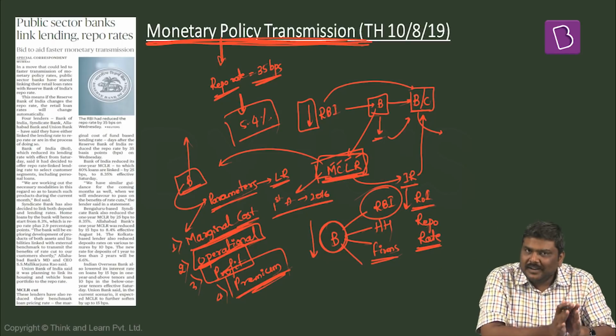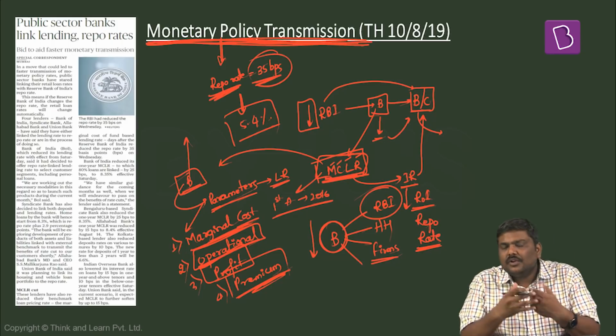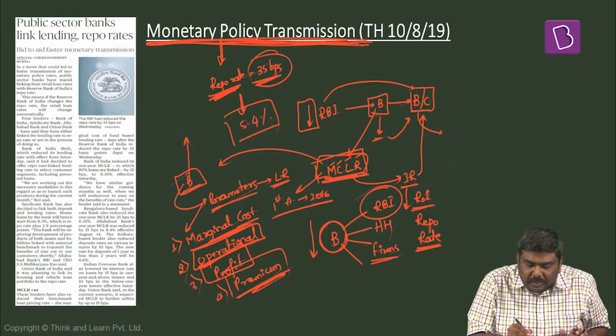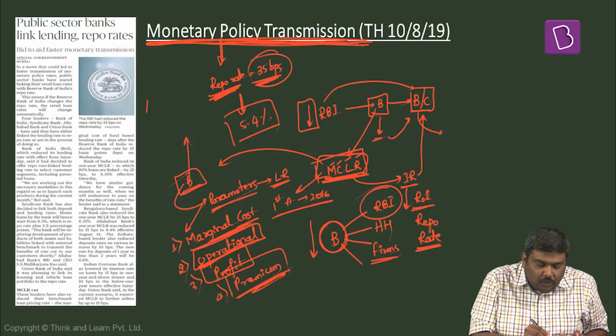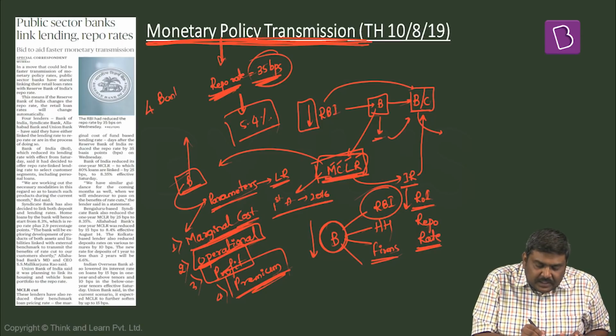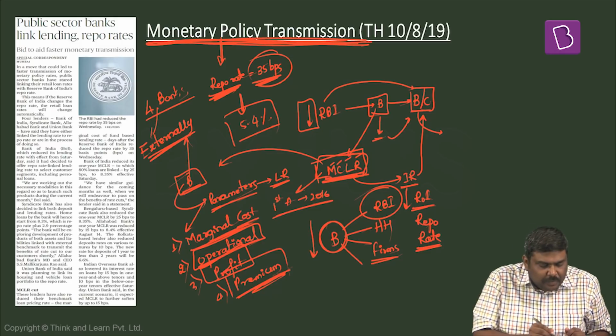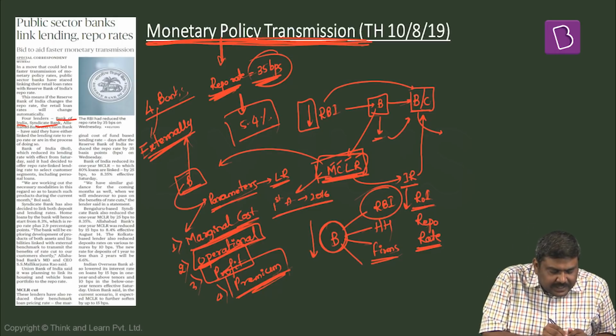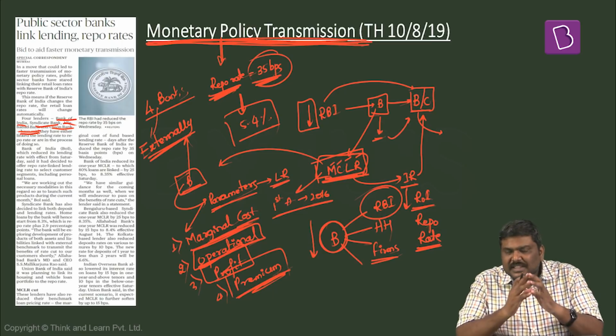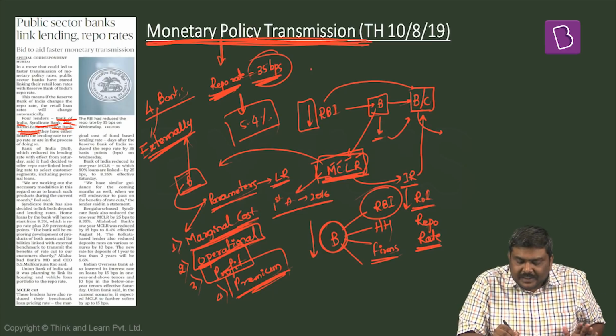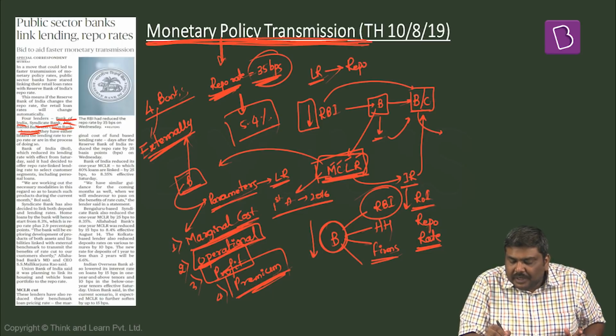Now this particular article discusses that now with the announcement of a reduction in the repo rate by 35 basis points, 4 banks have announced that they will be externally benchmarking their lending rate. What is the meaning of this? These particular 4 banks are Bank of India, Syndicate Bank, Allahabad Bank and Union Bank of India. What they have basically announced is henceforth their lending rates will be decided based on the repo rate.